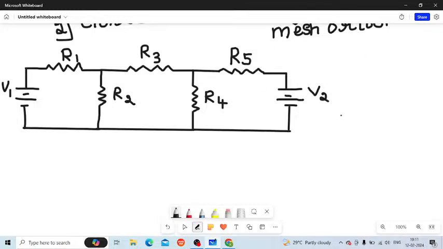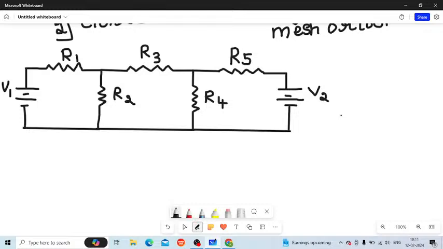And I will apply the procedure one by one to this general diagram. So what is the very first procedure? I'll tell you the procedure, and I'll be updating the same in the community page. So please do watch it, because they'll ask you a question: mention the steps or write the steps or procedure to be followed while solving a mesh analysis.